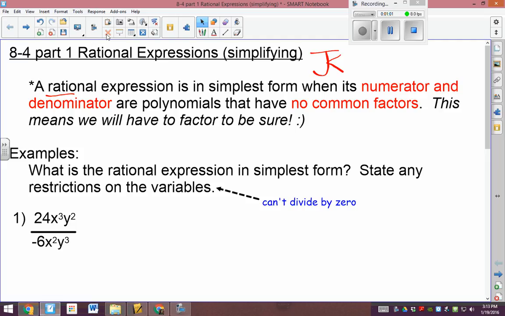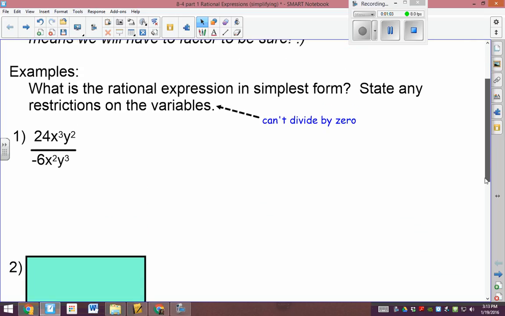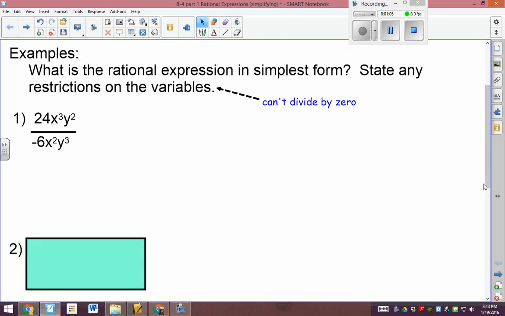State any restrictions on variables. So this is a little bit new. The biggest thing is, remember, you can't divide by 0. So in this problem, we have x squared and y squared. So neither x nor y can be 0. Otherwise, that would make the whole bottom 0, and the world would explode. And don't do that to your fellow man.